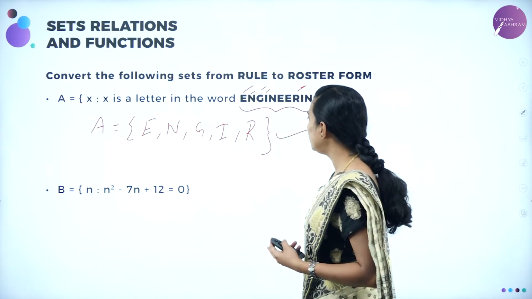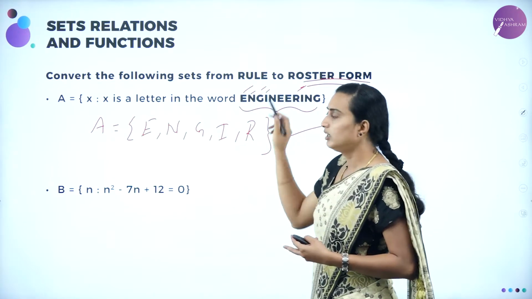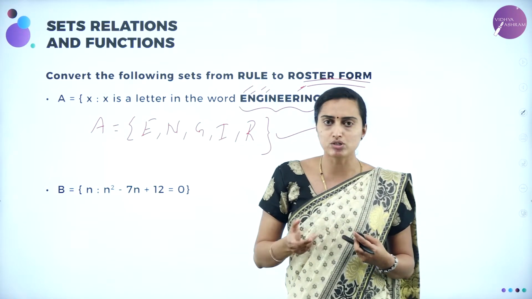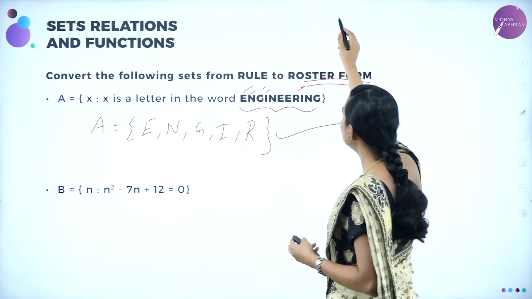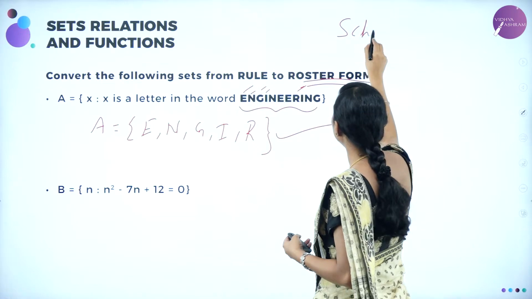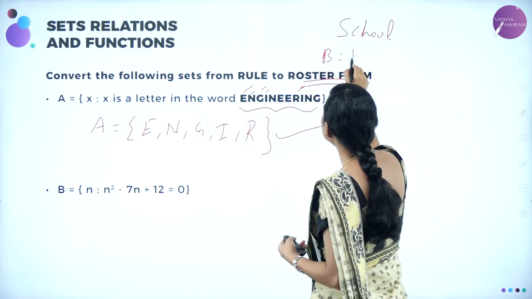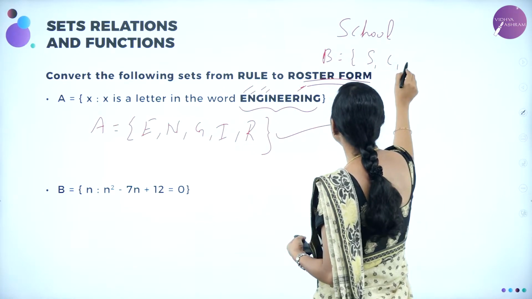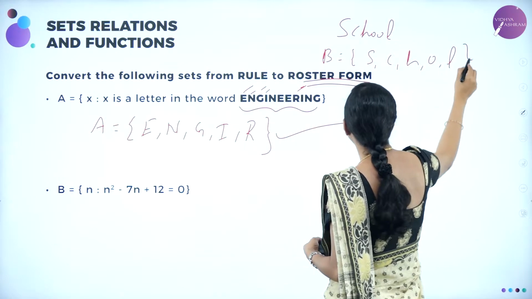This is known as the roster form for the letters. They may give it like this also: the letters in the word school. B is equal to S, C, H, O. O is repeated two times, so you write it only one time.